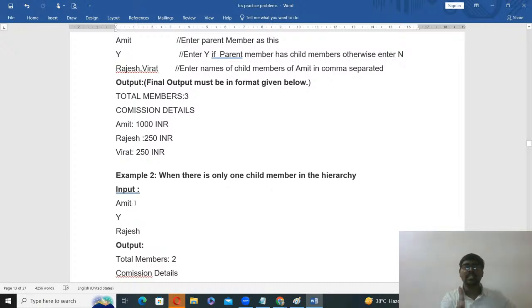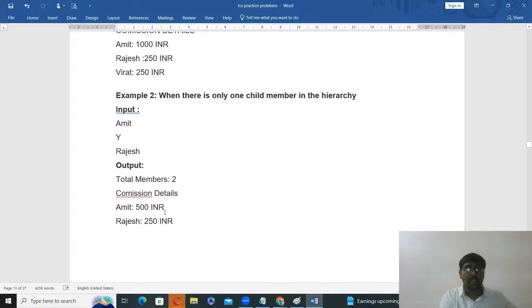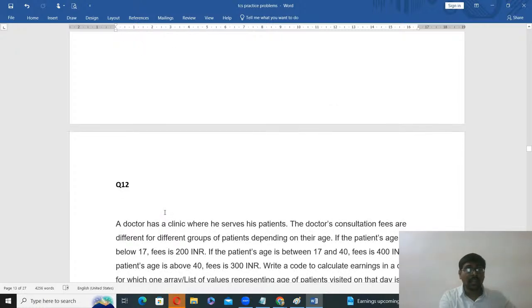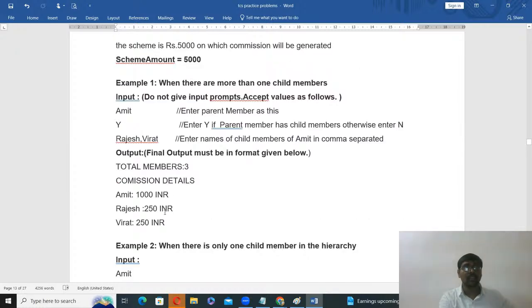For each single child the parent gets a commission of 10%. 5,000 10% means 500, only one child. Amit gets 500 and Rajesh gets 250. If it is N, there is no child. What do you need to do?